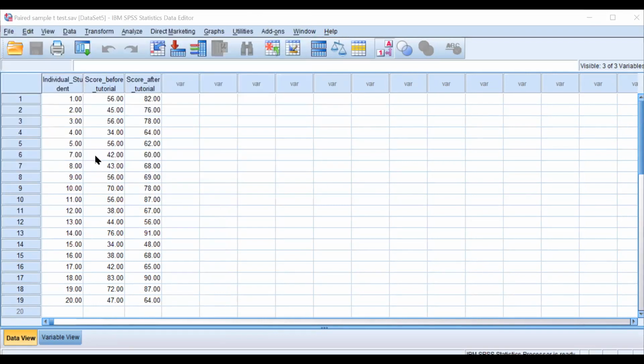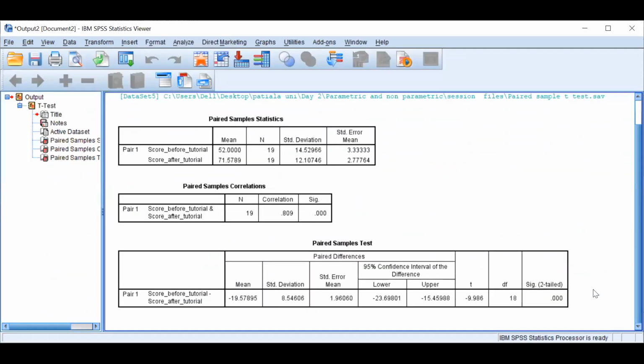So please tell me, is there any significant difference between the groups? Sorry, the output file is not visible. Now it is. So are you able to see any difference of the treatment? Yes, ma'am, there is a treatment difference. And the significant value is less than 0.05. So the null hypothesis is rejected. Very good.